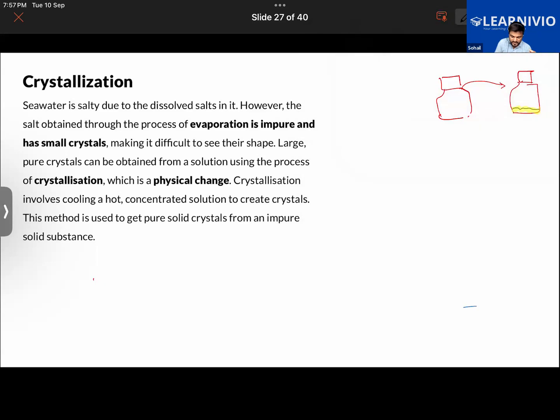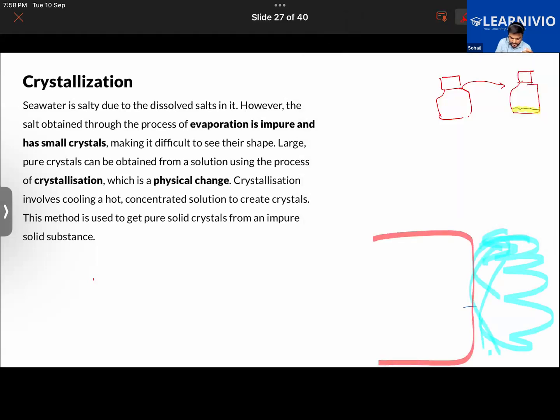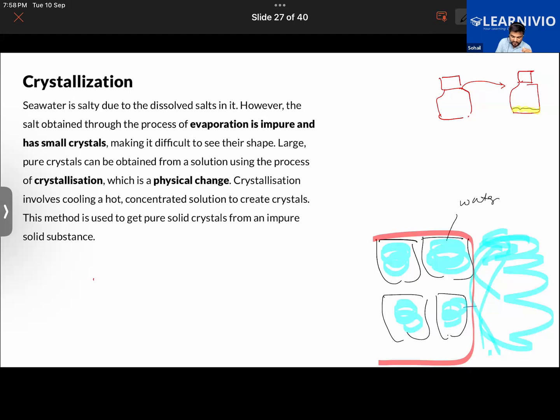Say that this is seawater, for example, and this is the land. People would be collecting the seawater into these structures, and they will let it dry in the sunlight. So water will dry and you will be left with salt. So basically, with the help of evaporation, we are getting the salt here. But the salt that is obtained through the process of evaporation is impure, because it has so many other impurities in it.